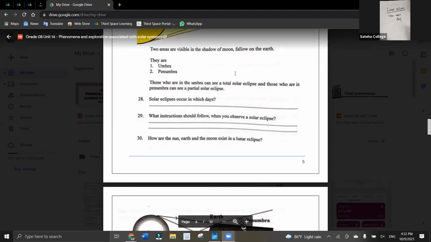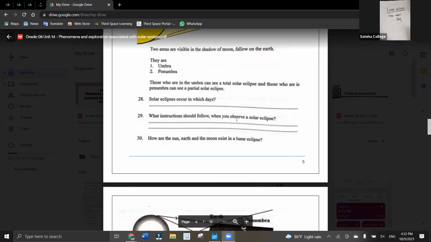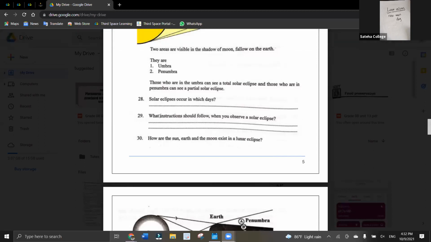Then the next question: what instructions should you follow when you observe a solar eclipse? Instructions means regulations, rules. You don't do this, do that. Those are instructions. You should wear goggles. You should use a mirror or a telescope to observe the solar eclipse. You shouldn't observe by your naked eye. You should use an eye cover or a mirror. Those things you can write in question number 29.